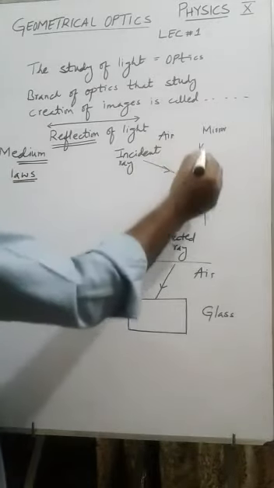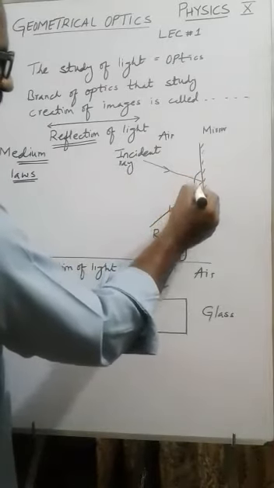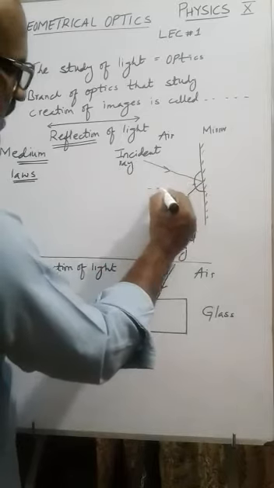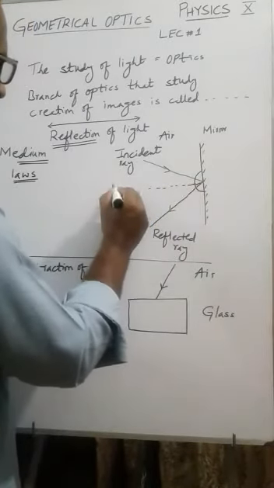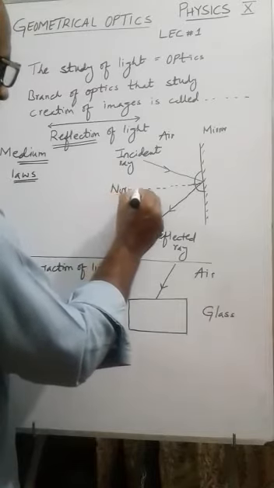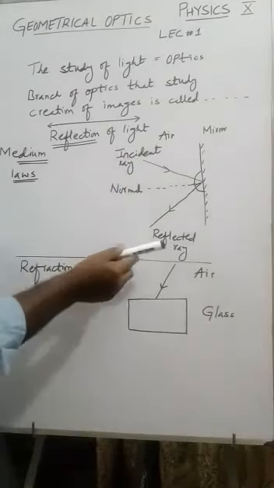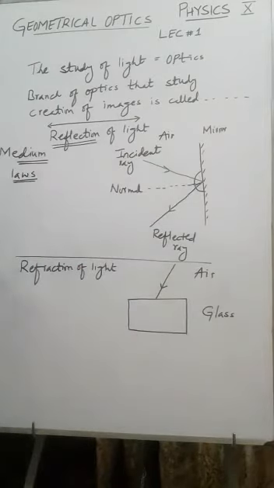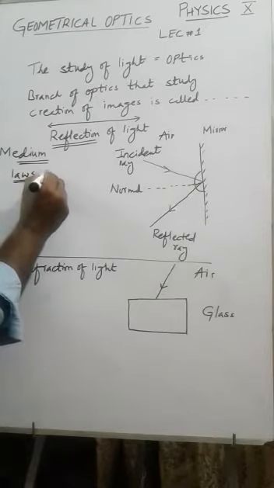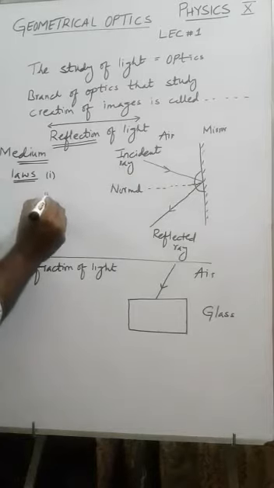Air and mirror, two mediums, then incident ray, reflected ray. We put the protractor over here, and at 90 degrees you will draw this line. We call it normal. Now the first law is incident ray, reflected ray and normal all lie on the same plane. Now the second law.